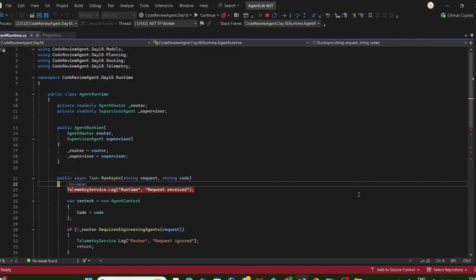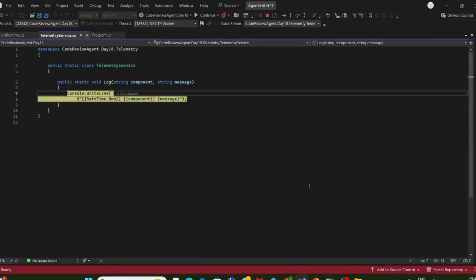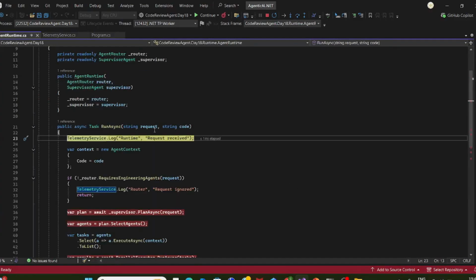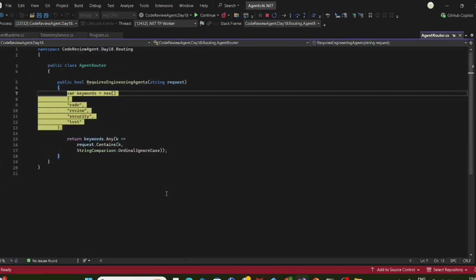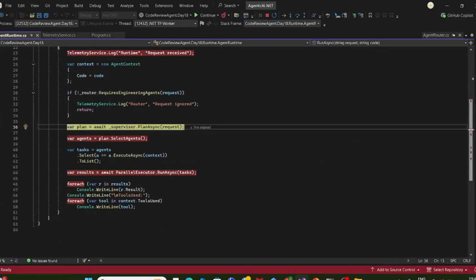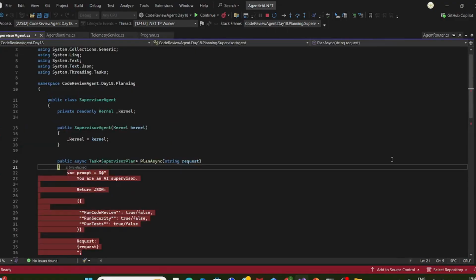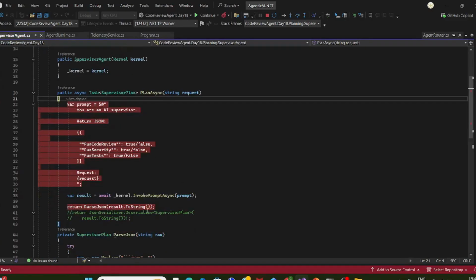Going inside, we are now in the agent runtime, logging activity, as I said, observability. This is the request we are sending from the user, and this is the code file we are taking. First, the router will be called. The router will check whether this contains our request or not. Since it contains the request, the request is not ignored. Now we'll call the supervisor. The supervisor will send this request information and ask Ollama to give us the final output, which agents to be taken up. So now let's see.